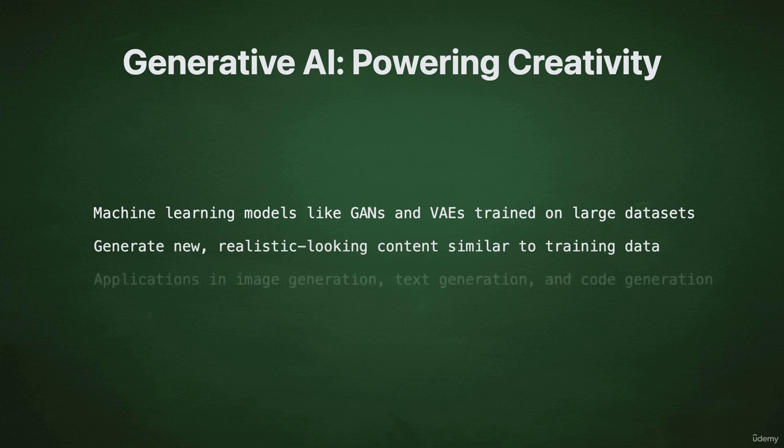Similarly, generative AI models can be used to generate text, such as articles, stories, or even computer code. These models are trained on large corpora of text data and learn to generate new text that is coherent, grammatically correct, and semantically meaningful.